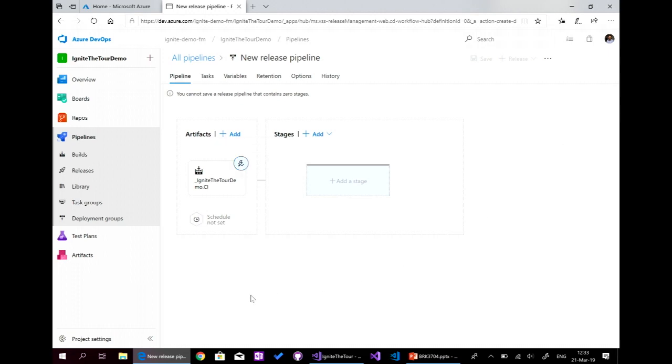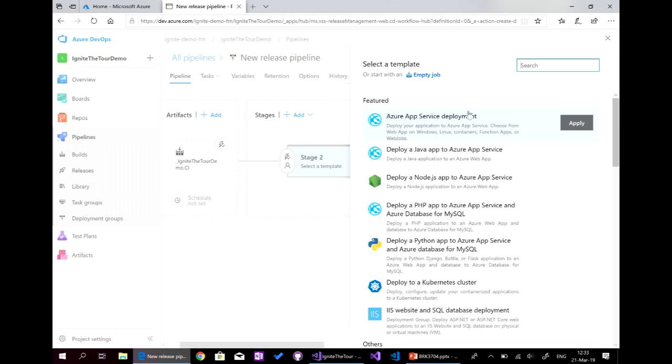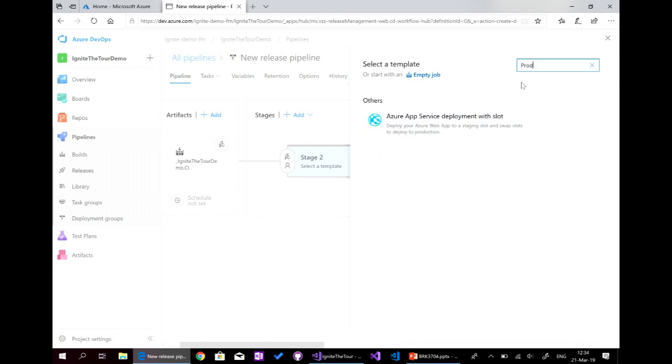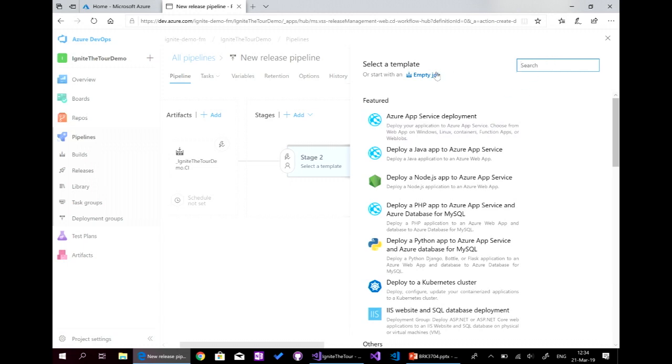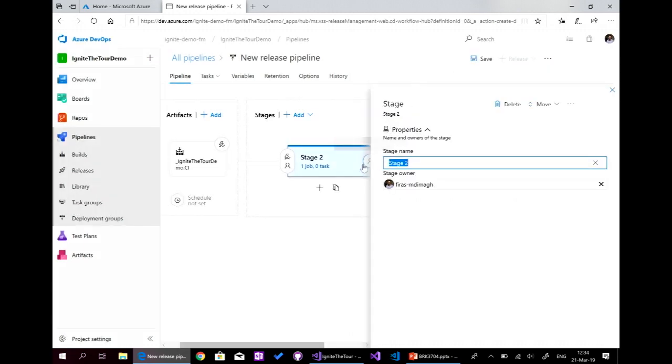So here, now we have the continuous deployment activated. Second thing is the stages. Here, we can have as many stages, as many environments as we want. So I'll create just one, and I call it prod. And here, it's an empty job. I will call it prod.